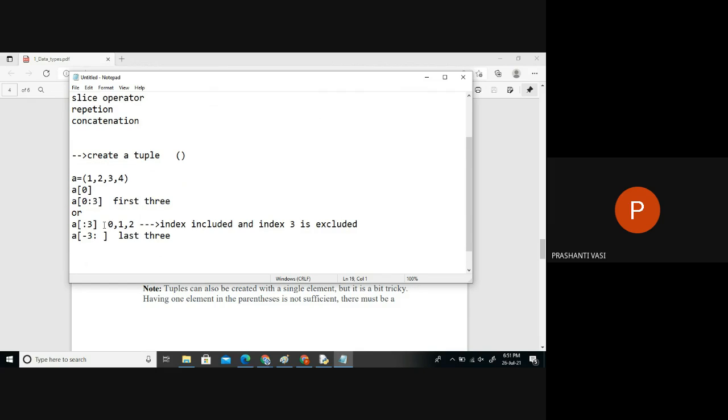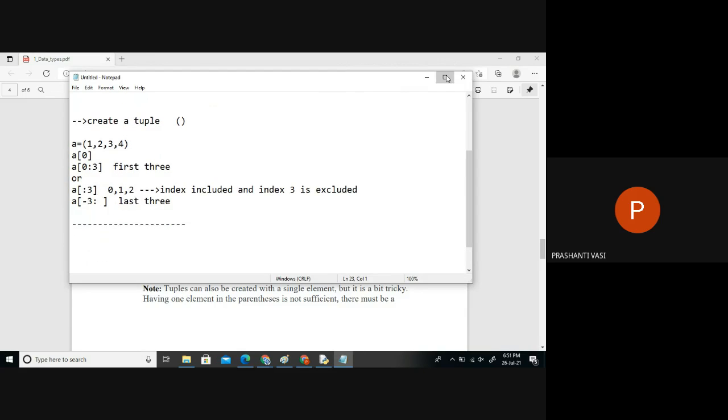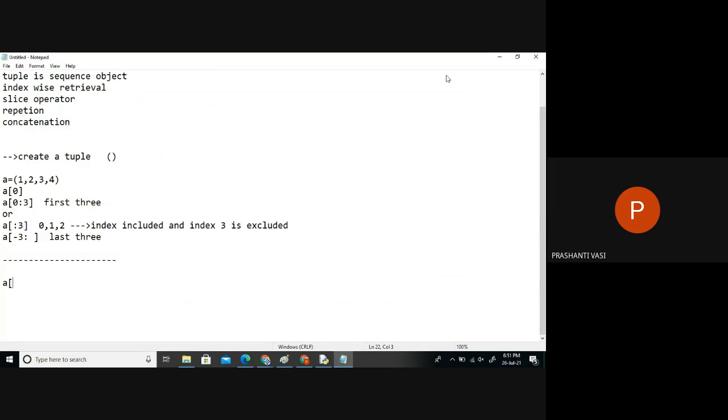This is the same thing we have done in the list. The only thing is we can't do editing on the collection. If I say A of 0 is 20, it will give an error. You can't replace an item which is already found in the tuple. So the first way to create a tuple object is using round brackets. Whenever I give round brackets and some elements, it's already created a tuple object, and you can't do any editing.